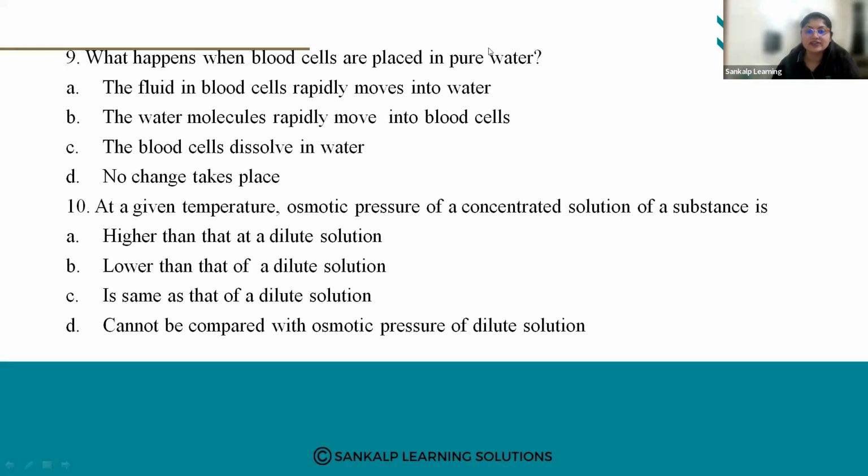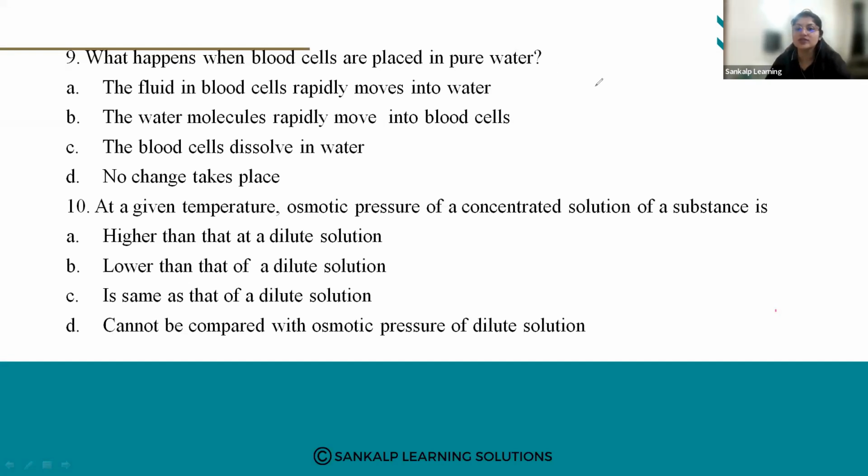Okay, so many have given different answers. So we'll see now. So this is a question related to osmosis. When blood cells are placed in pure water, it is due to osmosis. Now what is osmosis?